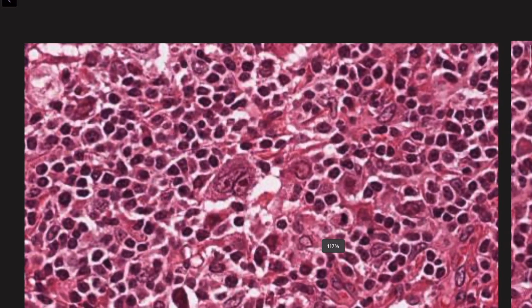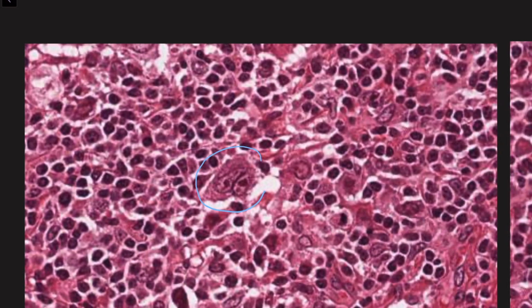So this cell right in the middle that you can see here, this is a large cell which has 2 nuclei in it, and each of these nuclei has a very dark eosinophilic nucleolus in the center, and they have a large cytoplasm surrounding them. And you can see, if this is a normal lymphocyte that is surrounding it, you can fit at least 5 to 6 lymphocytes in this cell, so it's almost 5 times the size of a lymphocyte. So this is the typical Reed-Sternberg cell.